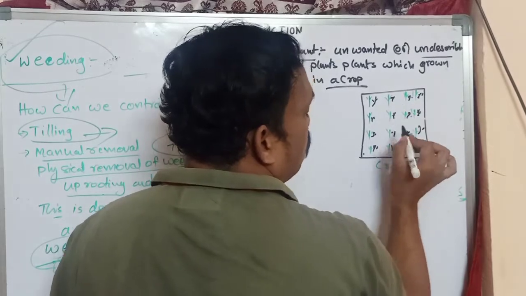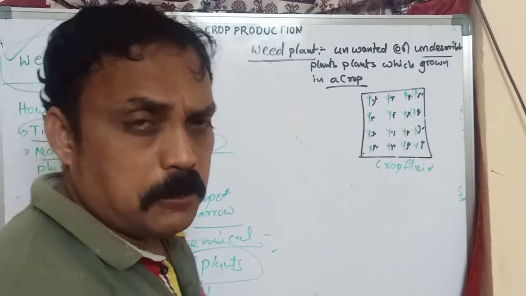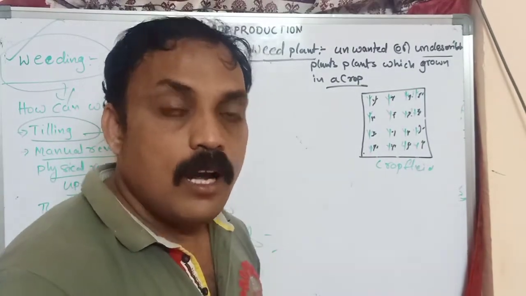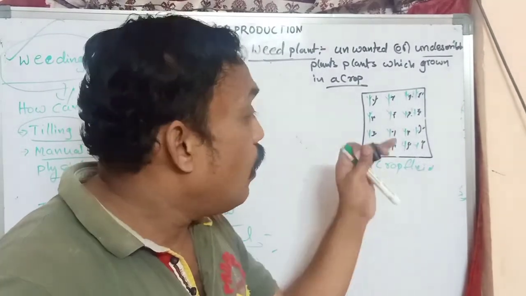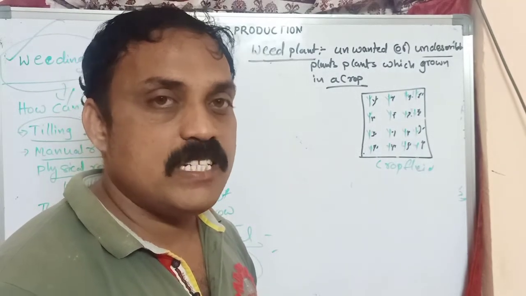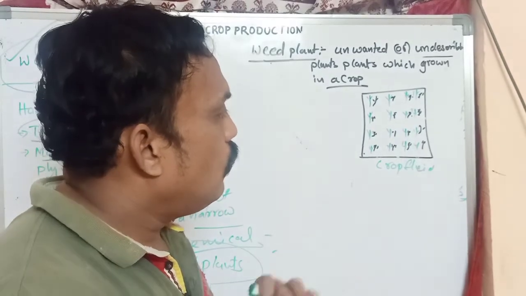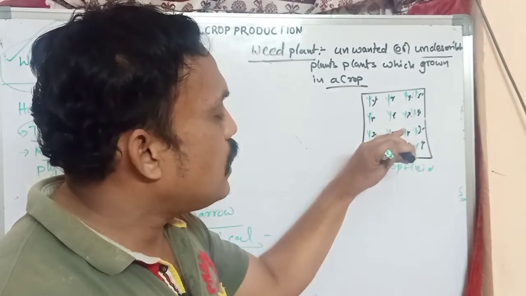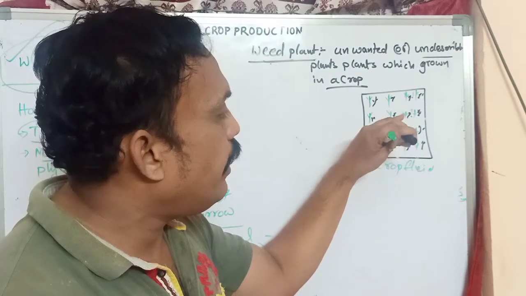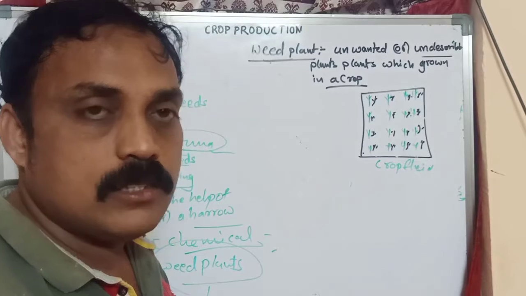These unwanted plants are just like wild plants. Nobody sowed these plants; automatically they have grown. What happens now? These unwanted, undesirable plants which have grown near the crop, what happens?